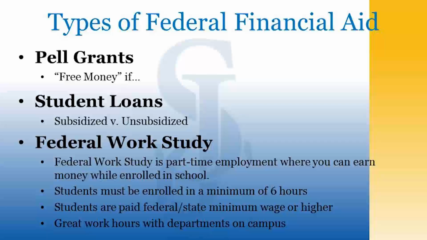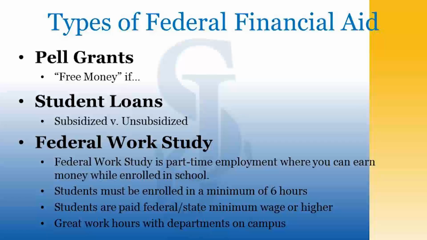Finally, federal work-study is a unique type of government grant awarded to students which is paid to you through hourly work. It is a part-time employment opportunity where you can earn money working for the school you're enrolled at. Students must be enrolled for at least 6 credit hours and are paid at least the federal or state minimum wage. If you receive federal work-study, you can work on campus in one of the campus departments.